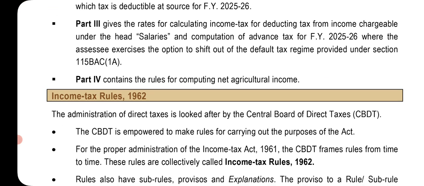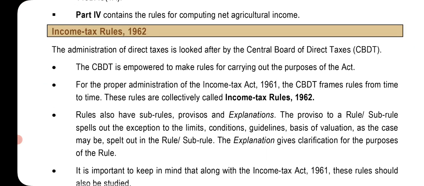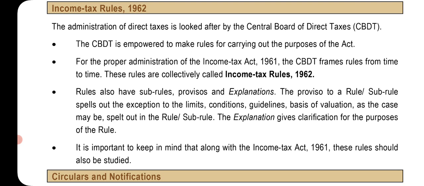Part 4 contains the rules for computing net agriculture income. Income Tax Rules 1962: the administration of direct taxes is looked after by the Central Board of Direct Taxes. The CBDT is empowered to make rules for carrying out the purpose of the Act, for the proper administration of the Income Tax Act 1961.